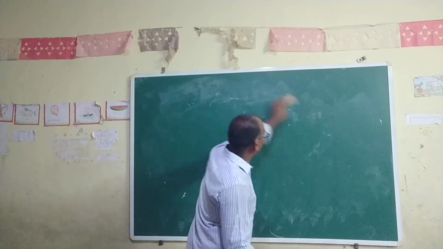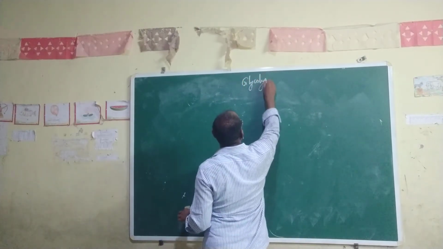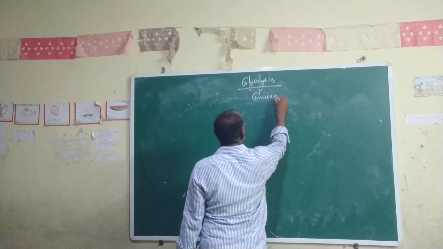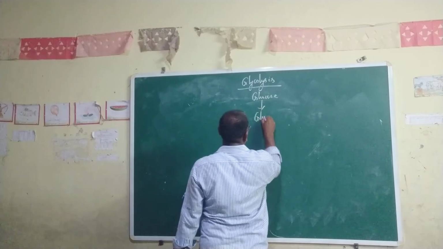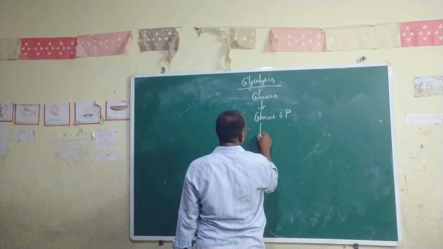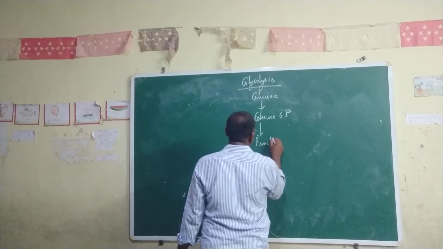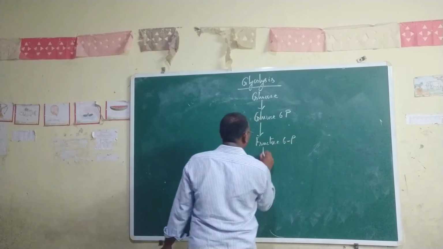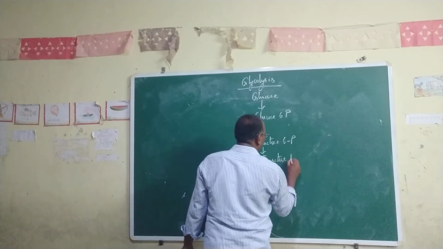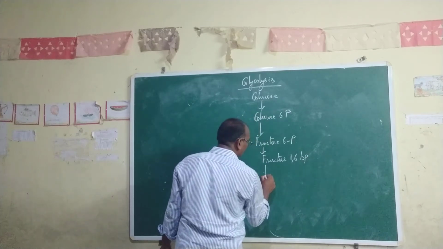In glycolysis, glucose will be converted into glucose 6-phosphate, and then that will be converted into fructose 6-phosphate. Then it will be converted into fructose 1,6-bisphosphate.